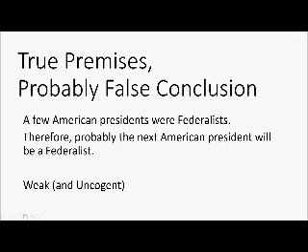Probably the next American president will be a Federalist is actually linked, but a few American presidents being Federalists, belonging to a political party that's been gone for 200 years, is probably not a sufficient thing to say that the next president will probably be a Federalist. As a matter of fact, it would probably be less probable than a lot of things. I don't even think the party exists anymore to begin with, but even if it did, a few is not enough.